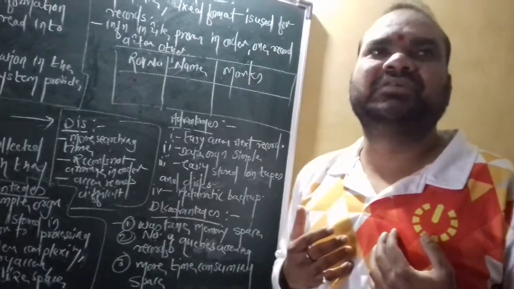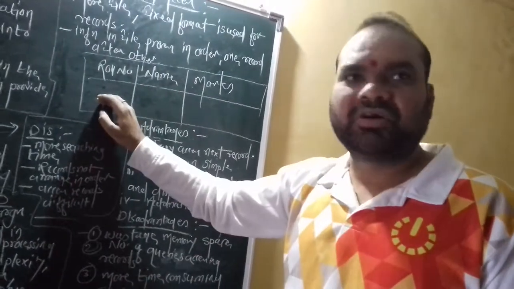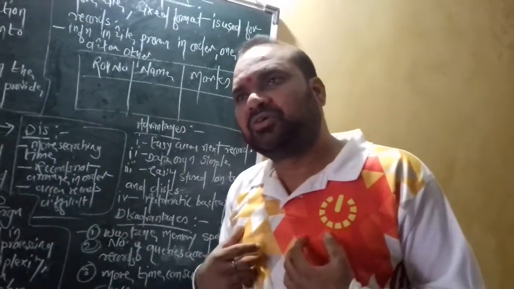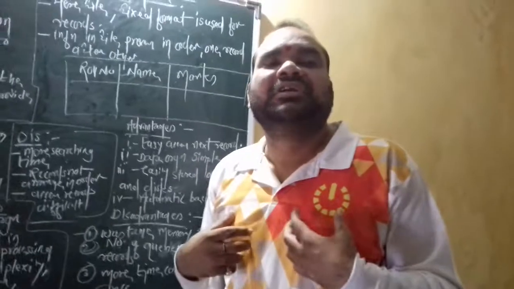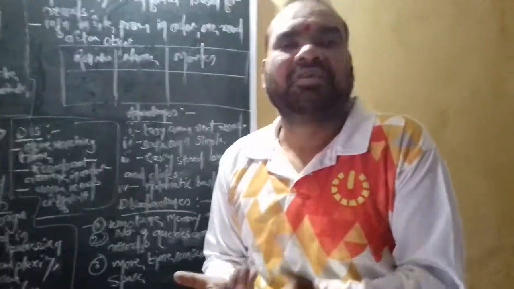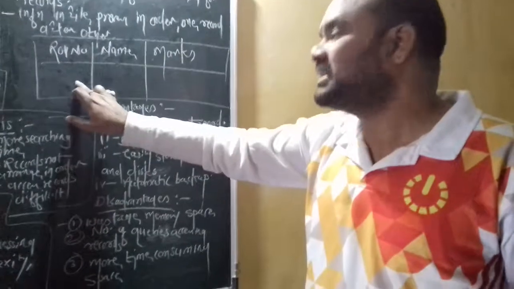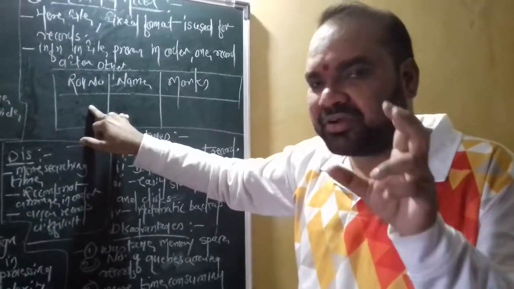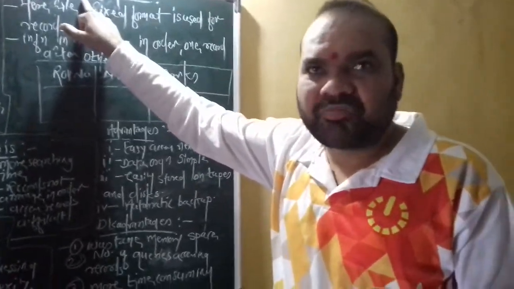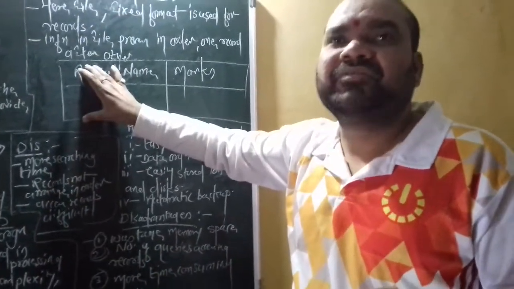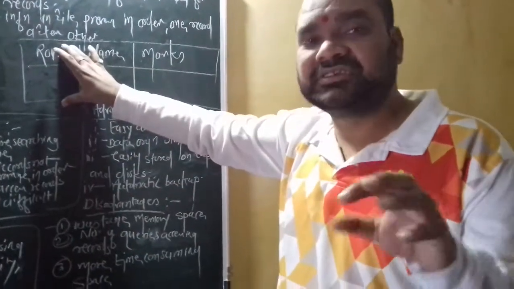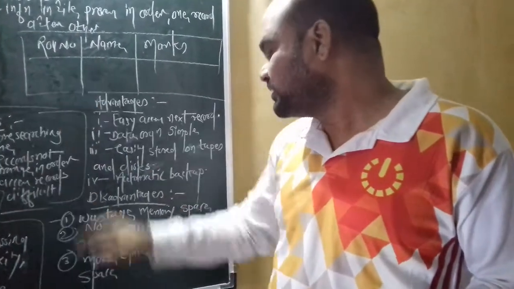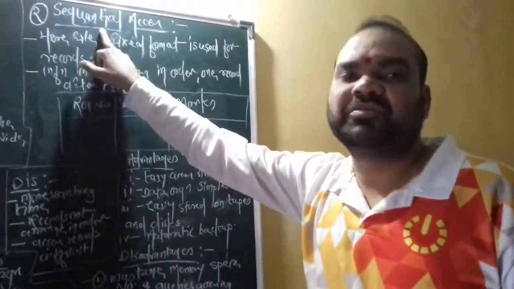In that case, suppose we want a particular record, but where is that particular record? To find it we have to use a number of queries, and this is exactly the disadvantage. We cannot easily access a particular record in a sequential format, so we face a number of queries. The last disadvantage of sequential format or sequential access is that it is more time consuming.